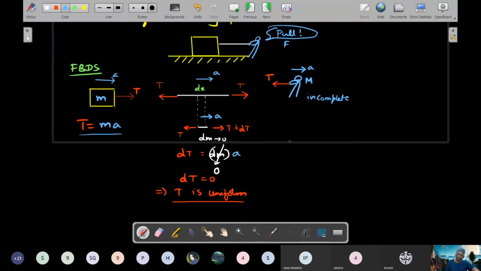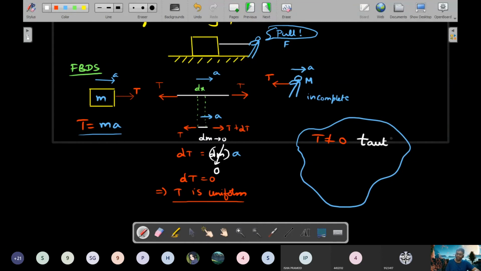When T is non-zero, listen carefully, the thread is considered to have tension. We say the thread is taut, T-A-U-T, taut. And if tension becomes 0, then the opposite word for taut in physics would be slack.